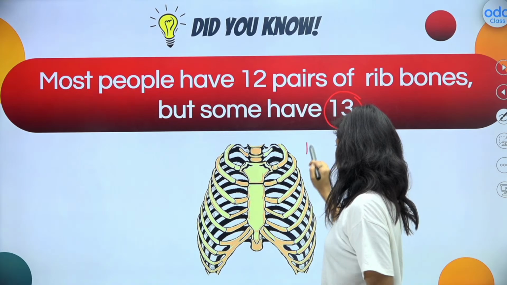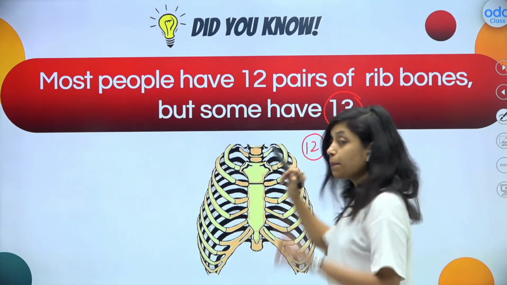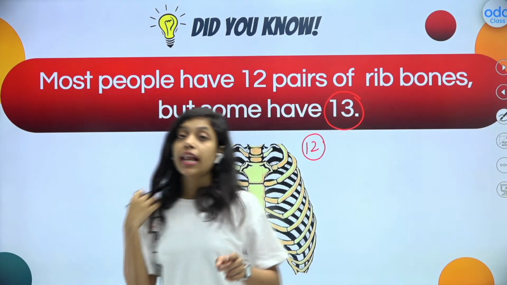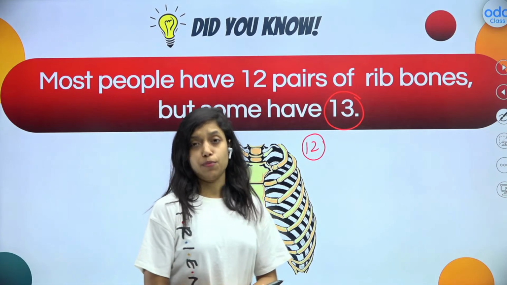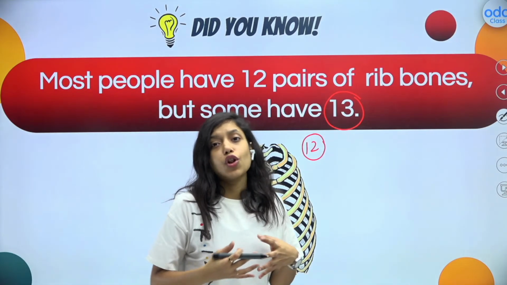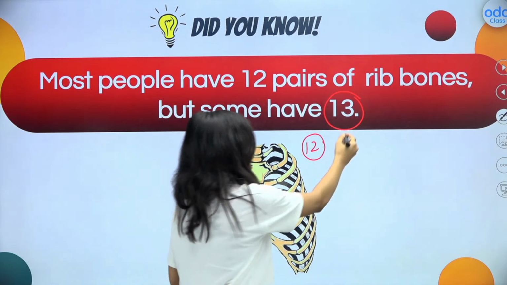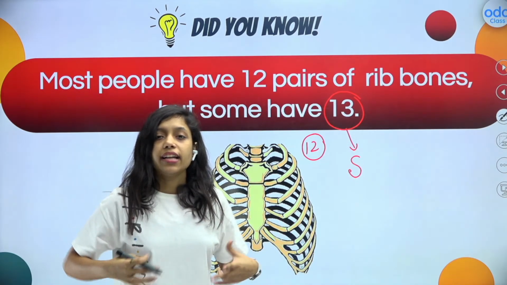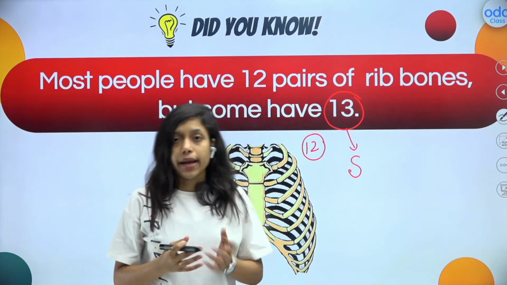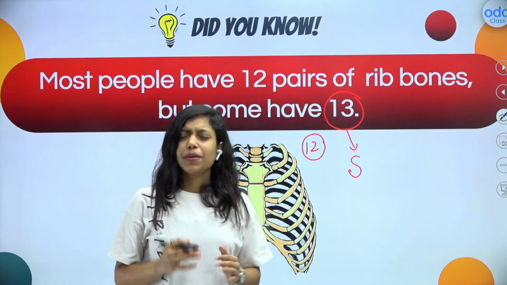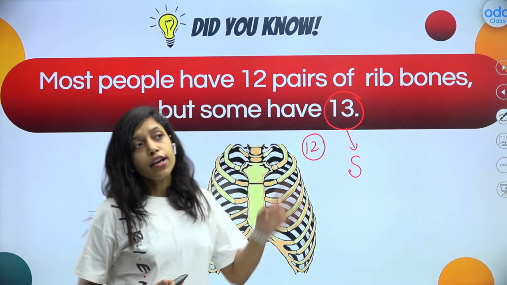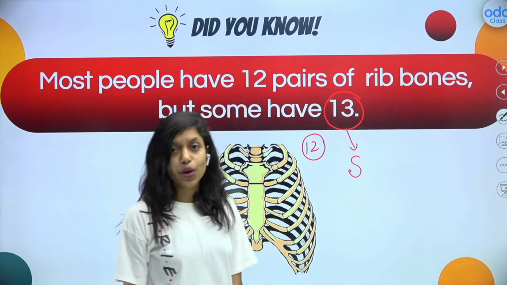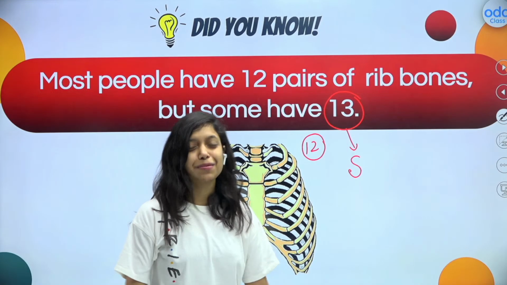Usually, normal people should have 12 pairs of rib bones, but some will have 13 pairs of rib bones. It actually causes a lot of pain. Yes, and it can be cured through surgery. The doctors will remove the extra pair, but it causes a lot of pain. Usually, normal people should have 12 pairs, but sometimes, exception, 13 pairs will be there.